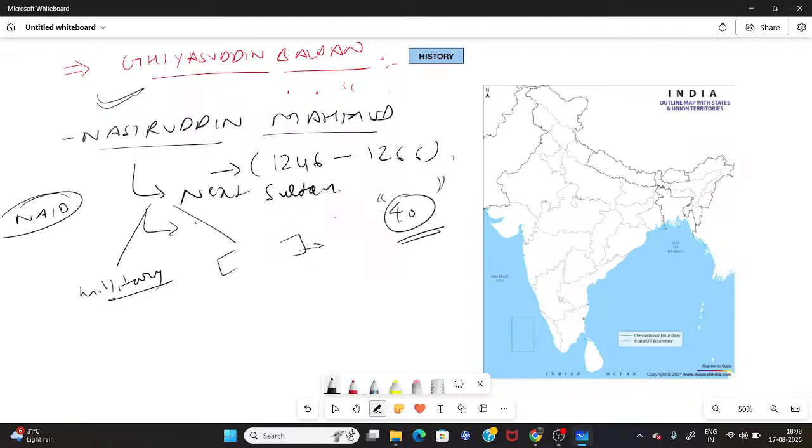So he brutally started suppressing the corps of 40, because the idea he was bringing was very clear. Because of his policy, this created the dominance of Ghiyasuddin Balban in the Sultanate.